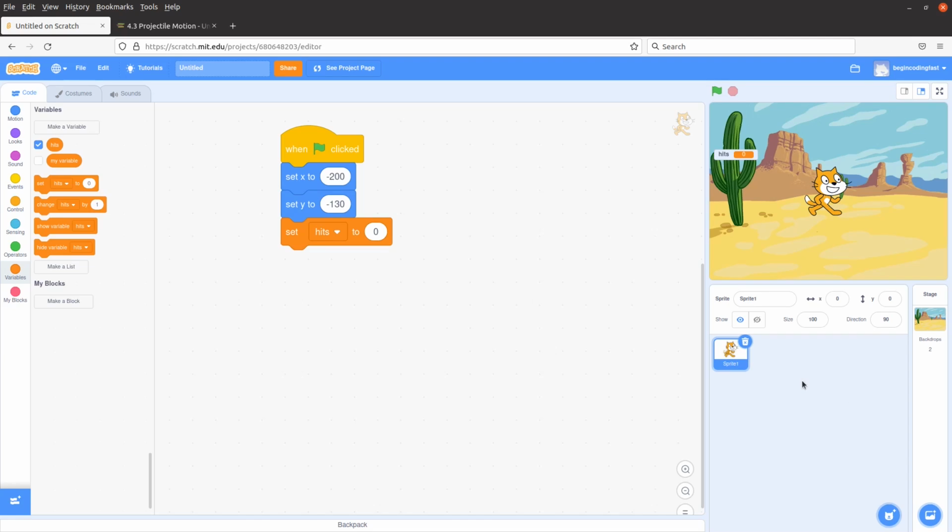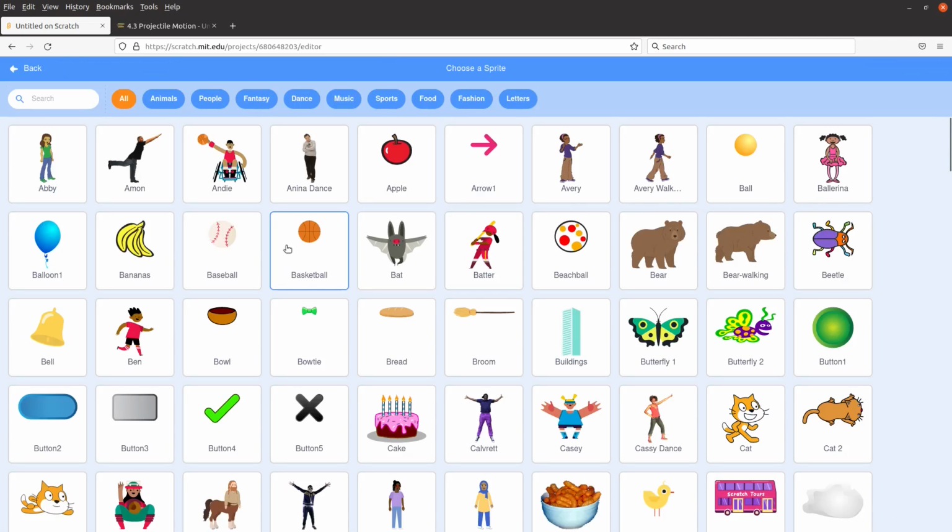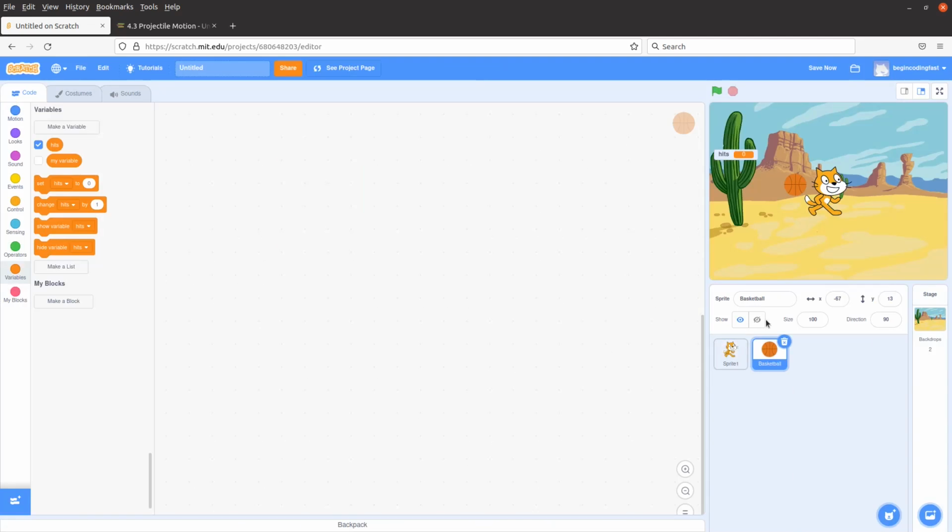And then I make the ball now. Choose a sprite, and then I choose a basketball. And then when I click on the basketball, the theme has changed to a basketball. And then when I want to refresh the game by clicking on the flag, the ball has to do something.